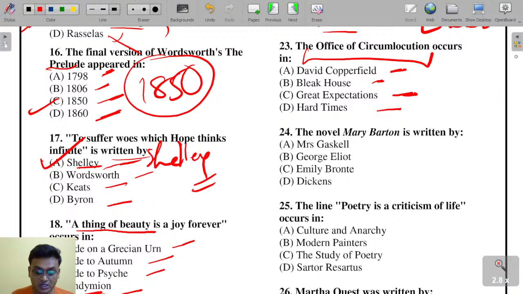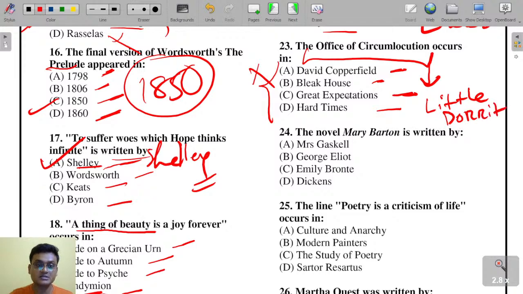Actually, these options are wrong. The office of circumlocution appears in Little Dorrit. The right option is Little Dorrit, L-I-T-T-L-E D-O-R-R-I-T. In this novel. So these are all wrong options.